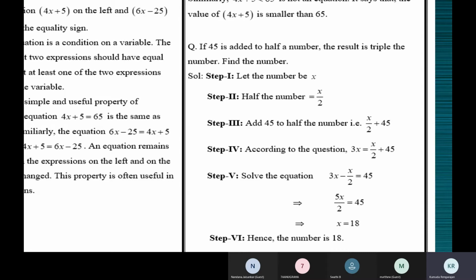Yes, Swati? Ma'am, 45 is added to half a number means it will have to be represented as 1 by 2 only, no, ma'am? But here it is written as x by 2. No, I'll tell you, 1 minute. Half a number means x by 2. 45 is added to half. If I say only half, then it is 1 by 2. If it is half of a number, then that number is x. Half of that is x by 2.